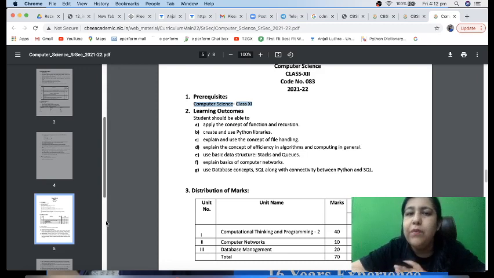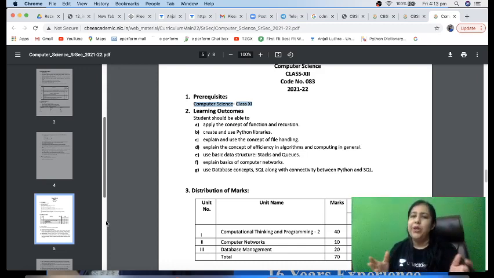If you have got the books, many of the schools recommend buying Sumita Arora. Few schools also say that you should buy Preeti Arora. You can buy any of the two textbooks, or even NCERT for computer science is also available, which is absolutely free to download from the NCERT website, right? So any of the books you can follow. Along with that, the question bank book I will be publishing very soon, so you can buy that.